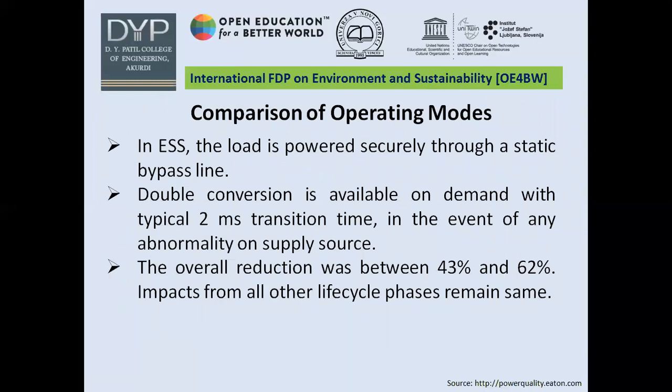When these two modes were compared, one is ESS, where the load is powered securely through the static bypass line, and the other is double conversion mode, in which there is a typical 2 millisecond transition time in the event of abnormality on the supply source. These two were compared, and we have seen that overall reduction was between 43 to 62%. Impacts from all other life cycle stages for these two operating modes remain the same. This difference comes because ESS is a higher efficiency UPS as compared to double conversion mode.